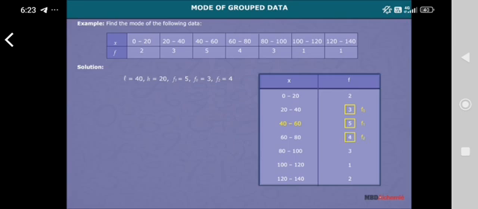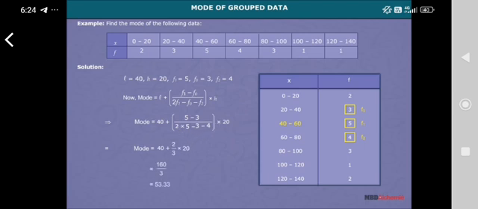Now find the mode by using the formula: mode is equal to L plus (F1 minus F0) divided by (2F1 minus F0 minus F2), multiplied by H. After putting all the values in this formula, we get 53.33 as the mode value here.